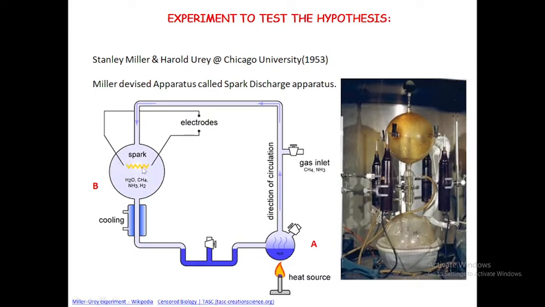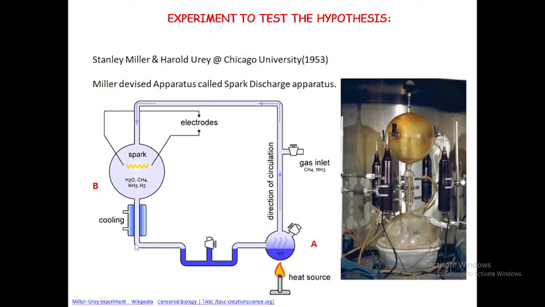Now you can imagine how this was similar to the prebiotic environment. The spark is nothing but the lightning that happened in the environment of the earth. This is the water, and this is the solar radiation due to which the earth was heating and the water was vaporized.